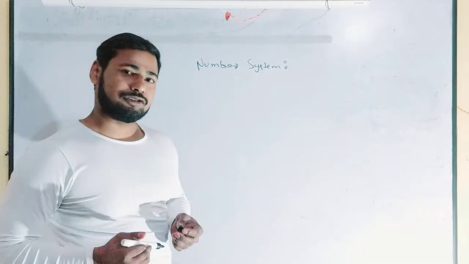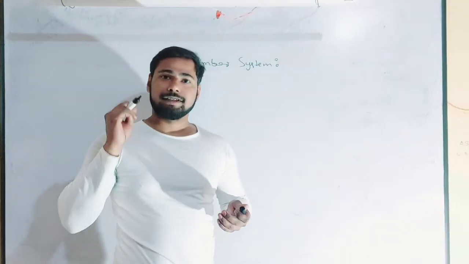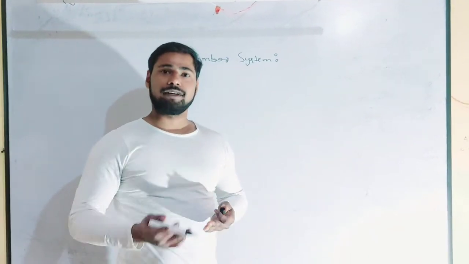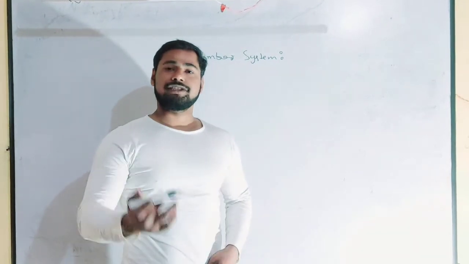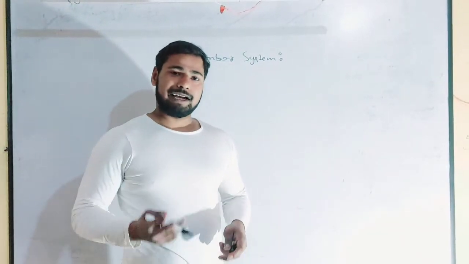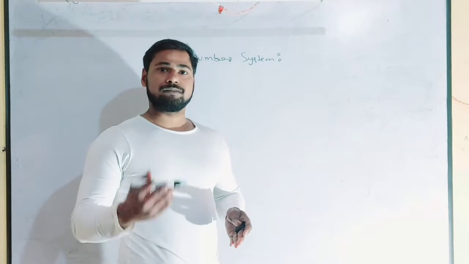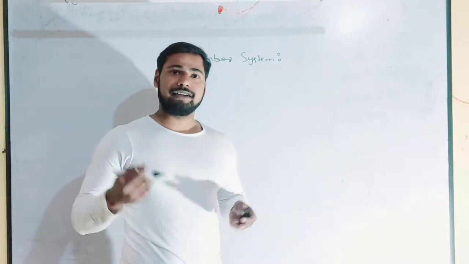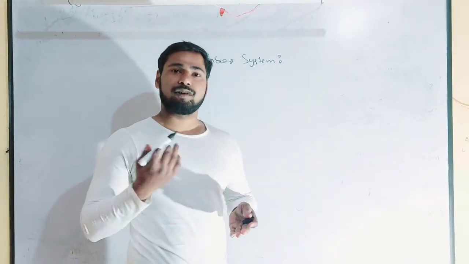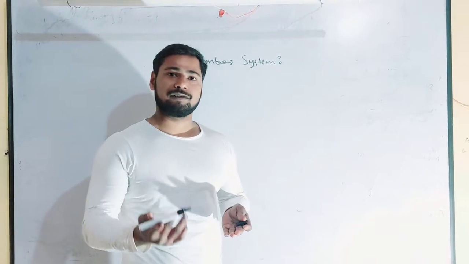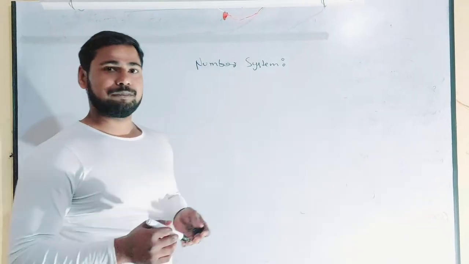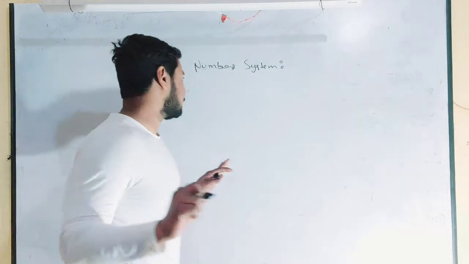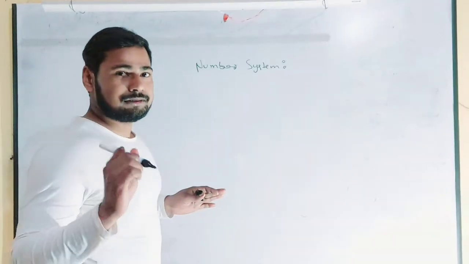There are various types of numbers such as natural number, whole number, even number, odd number, rational number, and irrational number. And I will explain how we can find which type of number a given number is, with the help of examples. First of all, I will explain about the natural number.